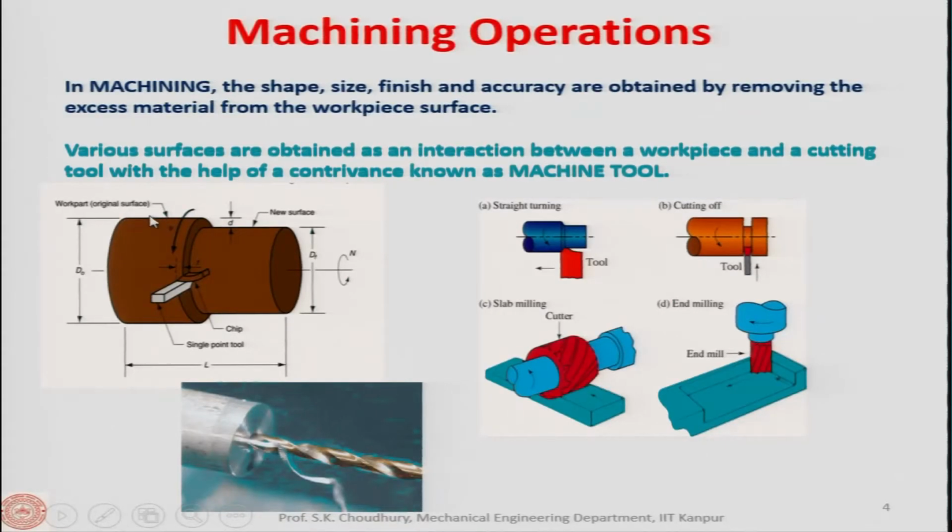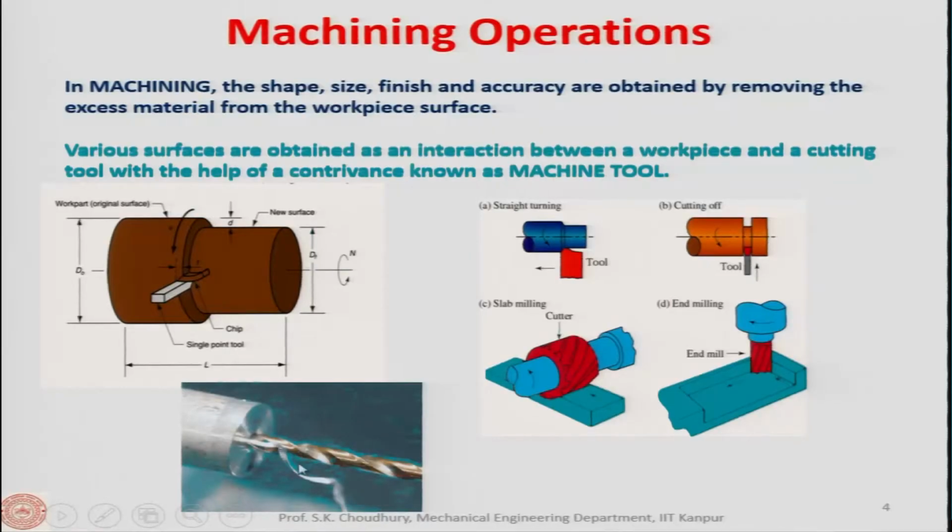Now, what I mean by cutting motion is, if you see here, this is the diameter. Depending on the number of revolutions n, that is the RPM, revolutions per minute, we can find out the cutting speed. The cutting speed is decided by the initial diameter of the workpiece, and as you know, the cutting speed V is pi into diameter into RPM. So, depending on the RPM and the diameter of the workpiece, you can find out the cutting speed.